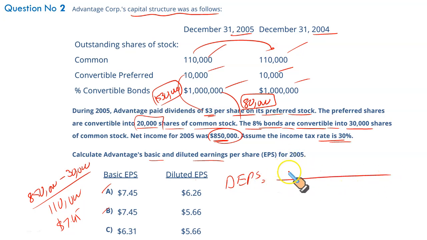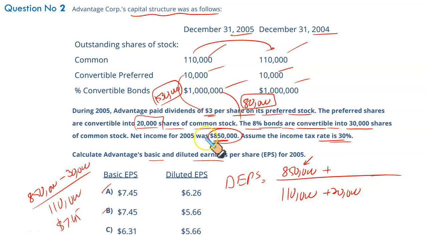For diluted earnings per share, take 850 and don't add back the preferred stock dividend, because this amount 850 is before the preferred stock dividend. So if you deduct, then you have to add, so just keep it 850. Don't add 30 to it, because this 850 is before the deduction of preferred stock dividend. In the denominator, we will have 110 as our weighted average number of shares. Now, since we want to calculate the diluted earnings per share, how many common stock will be there once these preferred stock are converted? 20,000. This will be added to the denominator. Preferred stock dividend saved is already included, so don't add 30 again. It will make your solution incorrect.